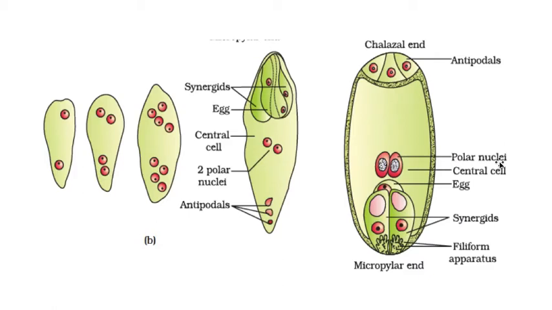And the polar nucleus, after fertilization, produces endosperm. Endosperm is also the reserve food material that provides nutrition to the zygote, because the egg cell after fertilization converts into the zygote. The zygote also needs food material. So for that, the polar nucleus after fertilization forms, I'm really sorry, endosperm, which provides nutrition to the egg cell. Now, whatever I explained till now, I will summarize by showing a small flow chart.